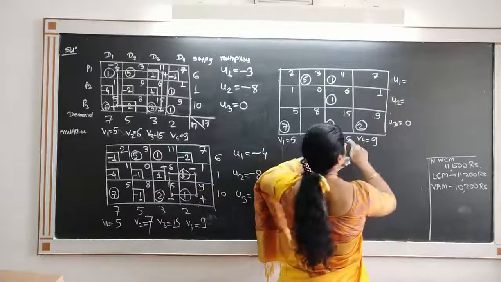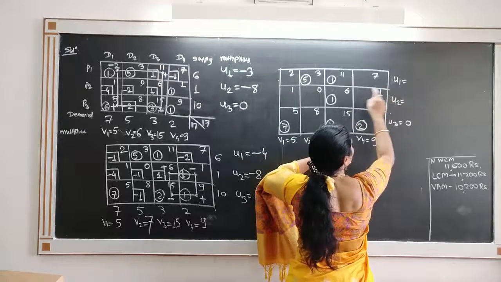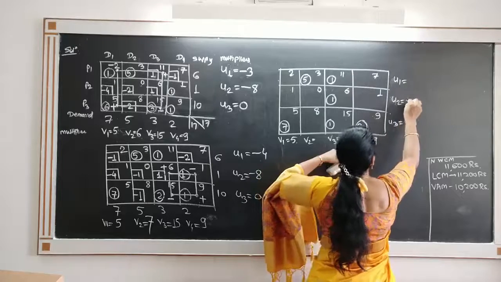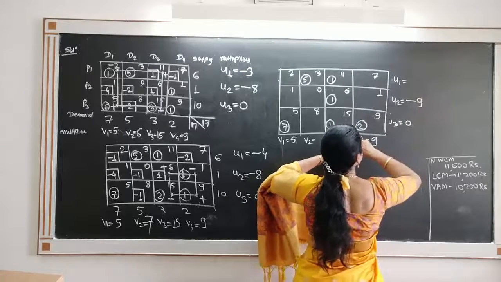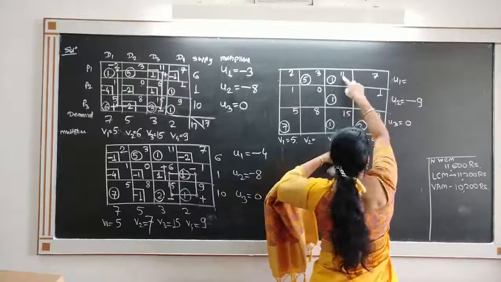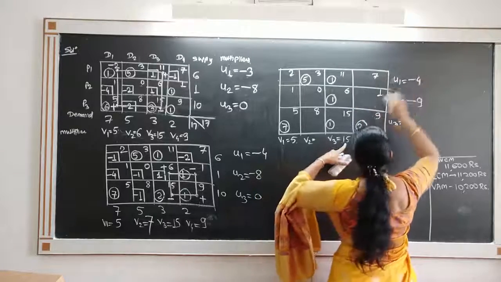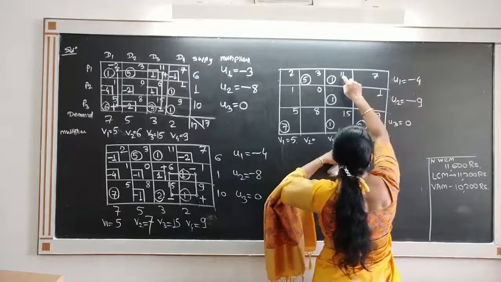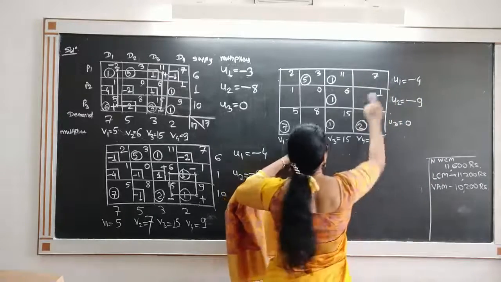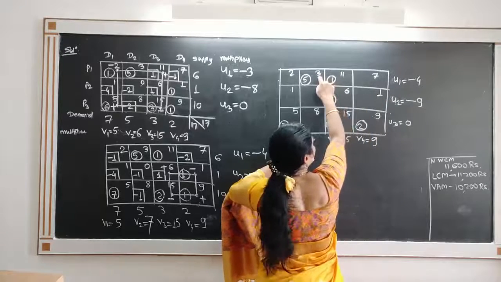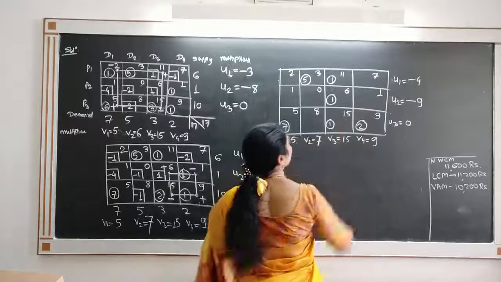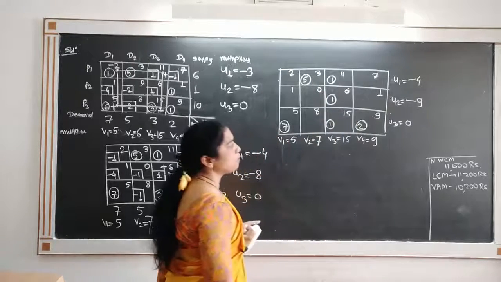Because this is 15, u2 plus v3 must be equal to 6, and therefore u2 comes to be minus 9. 15 minus 9 is 6. We want 11, so u1 is minus 4. 15 minus 4 will be 11. We want only the v2 value. u1 plus v2 must be equal to 3, so v2 must be equal to 7. 7 minus 4 is 3. We get all values of the multipliers.